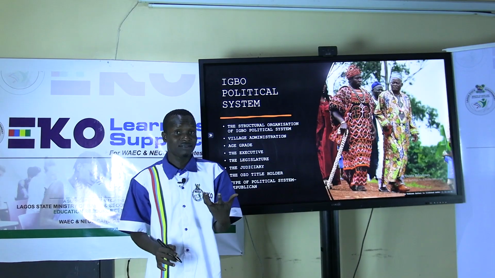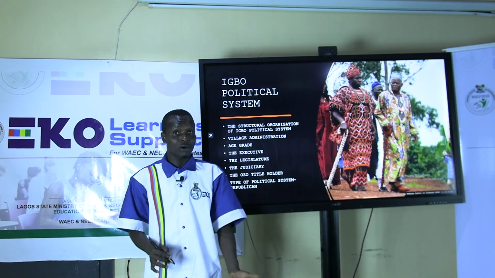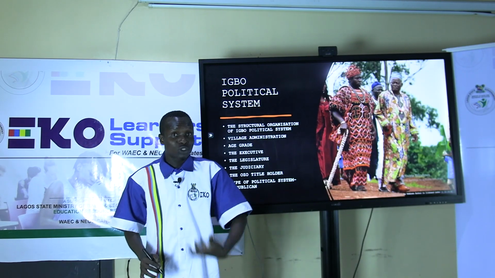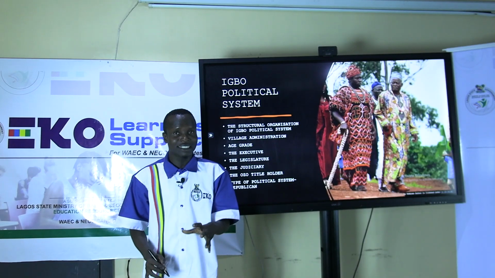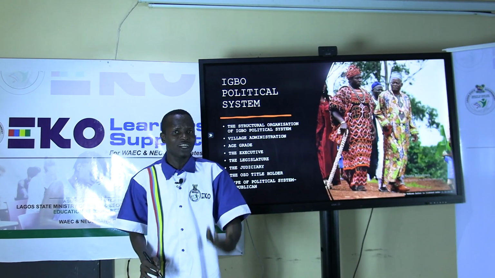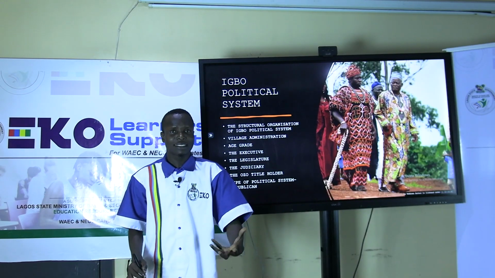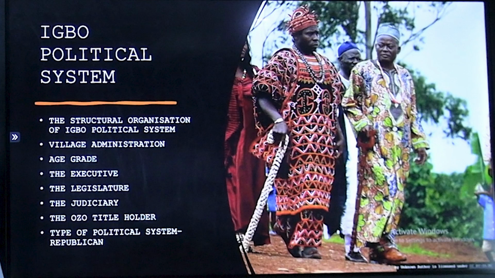If you are wealthy, if you have money, you can also be part of the Council of Elders. The Igbo believe that those that are wealthy, those that are rich, can also participate in the governance of their system. So the wealthy people, also known as the Ofo title holders, also take part in the administration of the Igbo land.